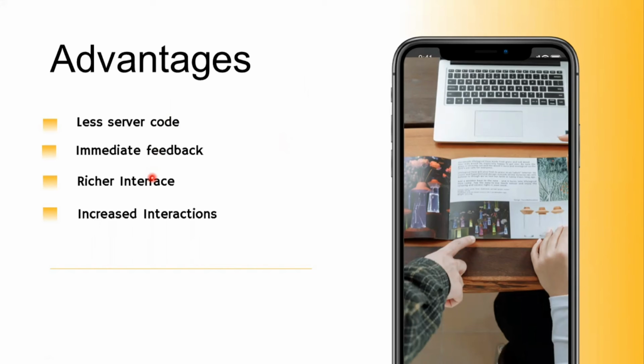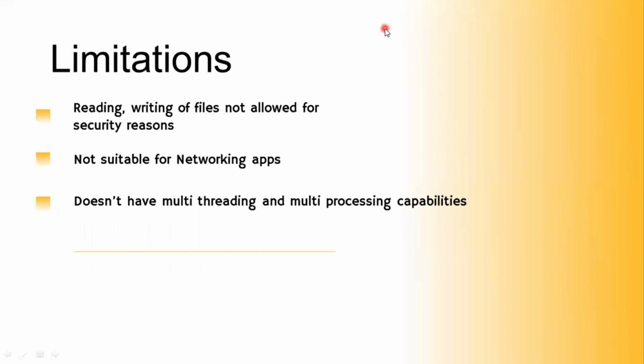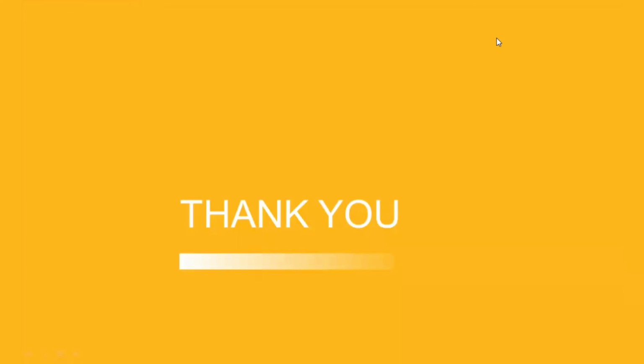And now let us talk about the limitations of using JavaScript. In JavaScript, reading and writing of files is not supported because of security reasons. This is the reason it is less used in network apps. We hardly find any networking application developed on JavaScript because of the security issues. JavaScript does not support multi-threading and multi-processing capabilities. So that's all, friends, about the introduction of JavaScript.